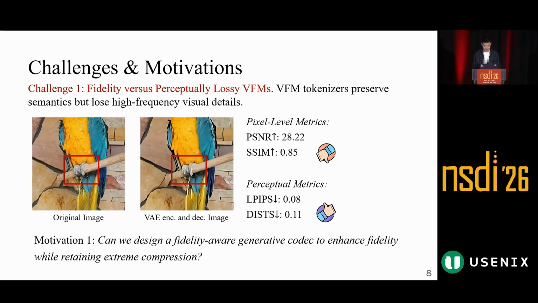The first challenge is fidelity. Video foundation models preserve semantics such as scene objects and main structure, but they often lose high-frequency details such as texture, edges, and maybe text and sound patterns. So as shown in the example, the decoded frames may look good, but they are not true enough to the original frame. This motivates our first goal. Can we design a fidelity-aware generative codec that keeps the high compression while restoring more visual details?